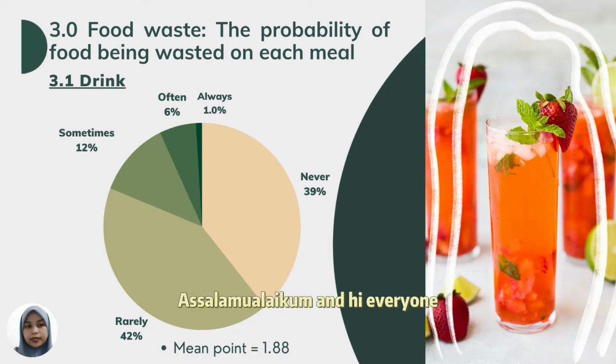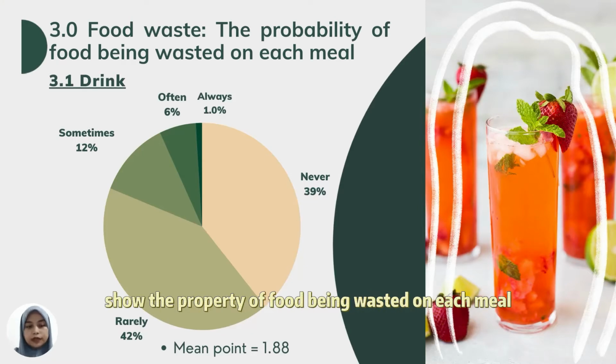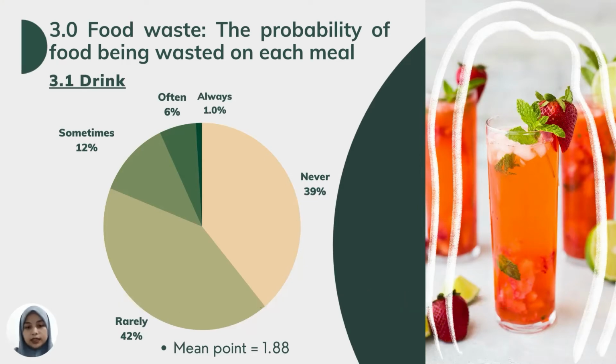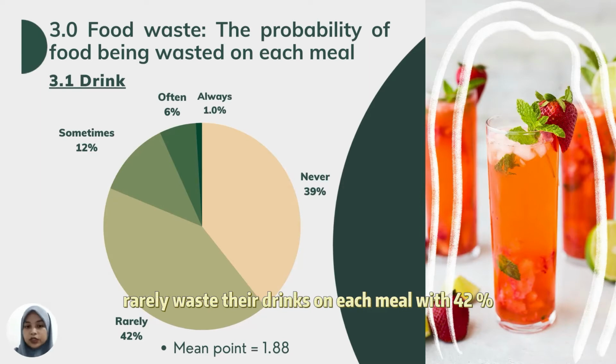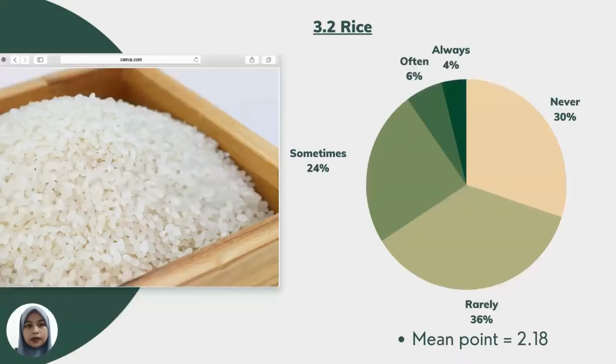Assalamualaikum and hi everyone. My name is Rosita binti Sarabi from SG21 and my matric number is BG19110160. I will present section 3.0, food waste, the probability of food being wasted on each meal. Firstly, for drink. As you can see, this pie chart shows the probability of drink being wasted on each meal. As a result, the mean point is 1.88 and the majority of our respondents rarely waste their drinks on each meal, with 42%.